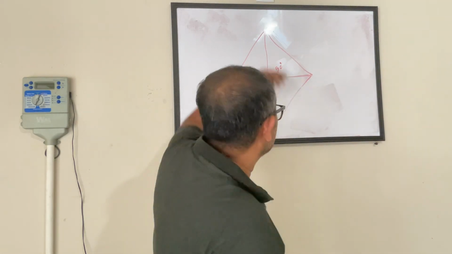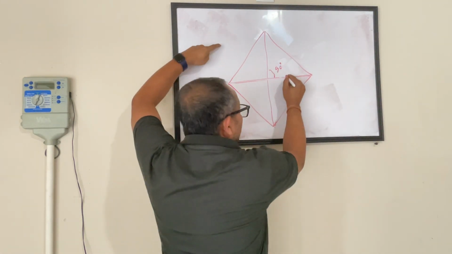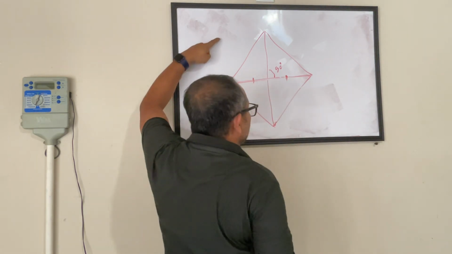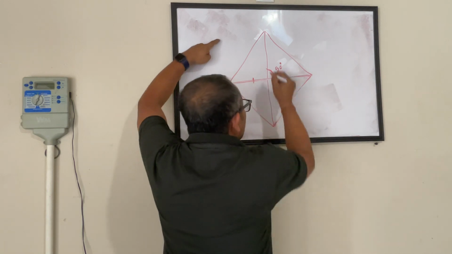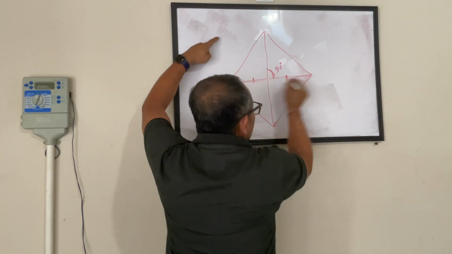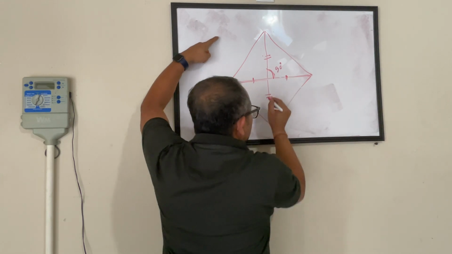What do we mean by this? This diagonal is splitting this diagonal into half. So this part is equal to this part, okay? And they are making a 90 degree angle. Similarly, this diagonal is splitting this diagonal into half. So let's say this and this are same. Okay? So these are the properties.